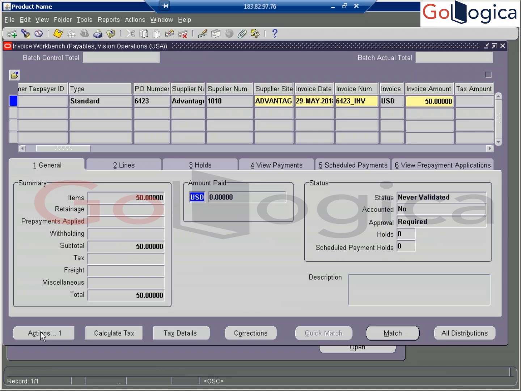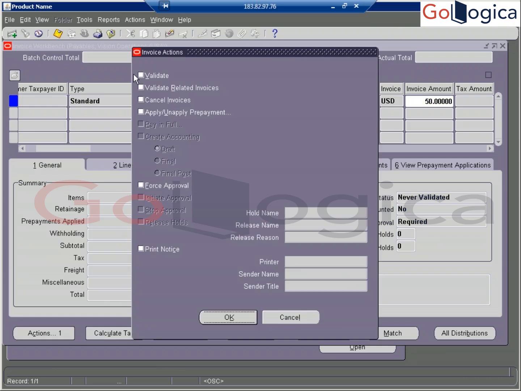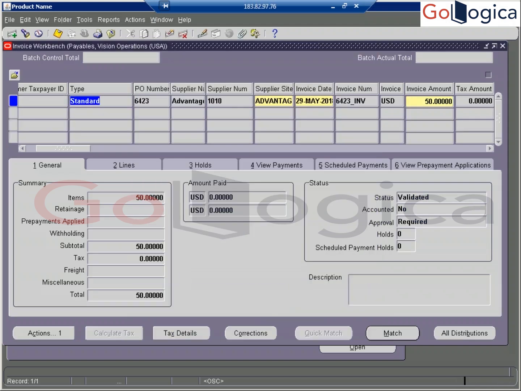Once you validate it, tax is automatically validated. Now you are validating your invoice. It's validated. Tax is not applied here. Why is tax not applied here? Because we have not received any material at the logical inventory level, right? That is the reason tax is not applied.